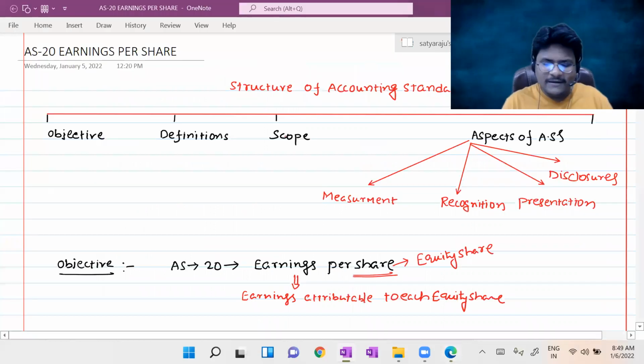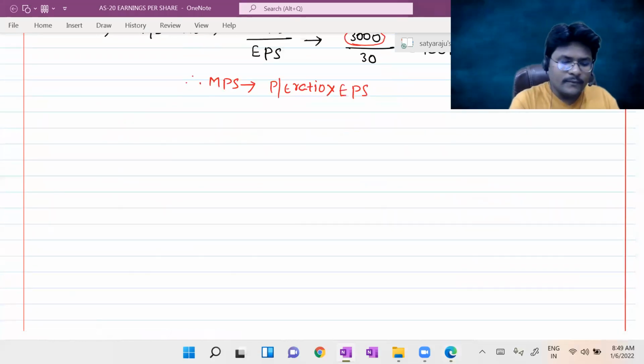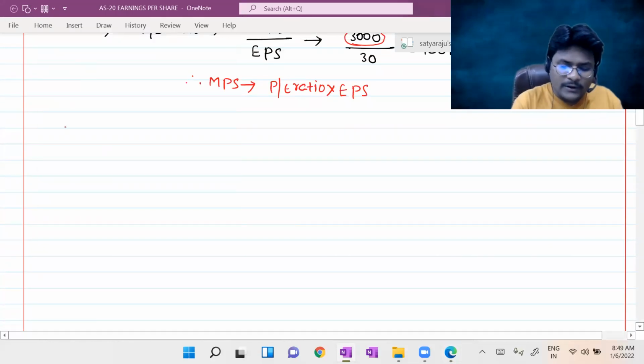Simply he is telling in the scope paragraph the first point: basic EPS is applicable to all entities, all entities.